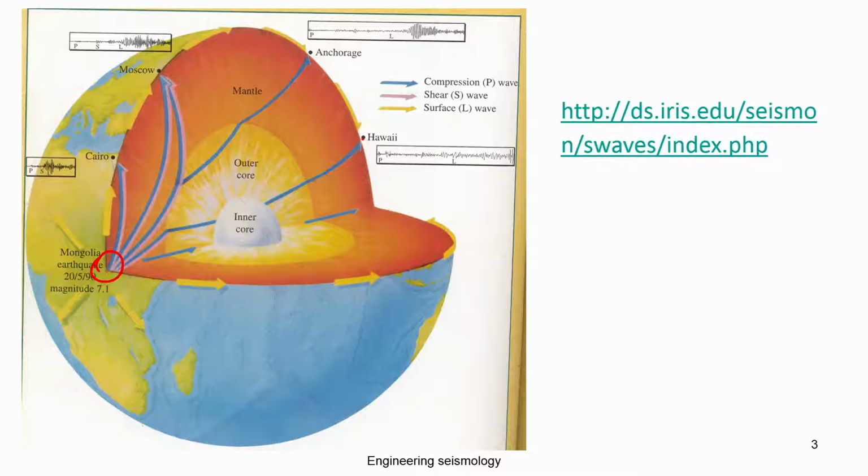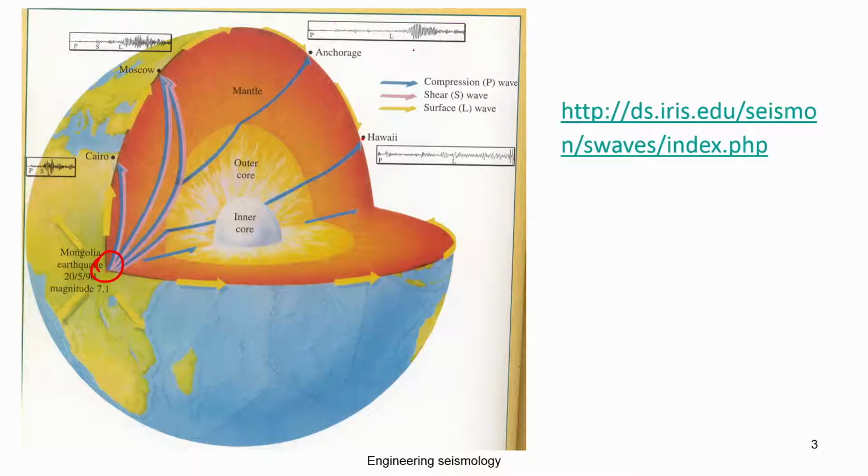When the earthquake occurs, at this place you get P and S waves. Similarly, when you go here, you get P, S, and L waves. When you go to this place, you will get only a slight P wave, and there is no S wave recorded. Why? Because the wave which crosses here has to cross the outer core. Since the outer core is liquid, as we discussed yesterday, the S wave does not travel in liquid. Because of that, the S waves get diverted. You do not find the S wave in this component of the record.